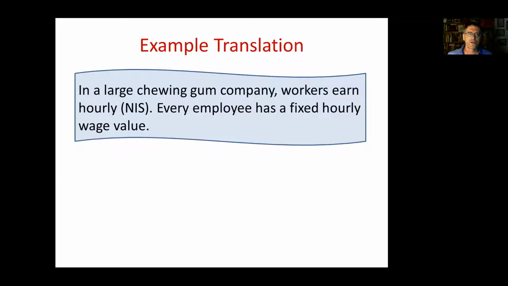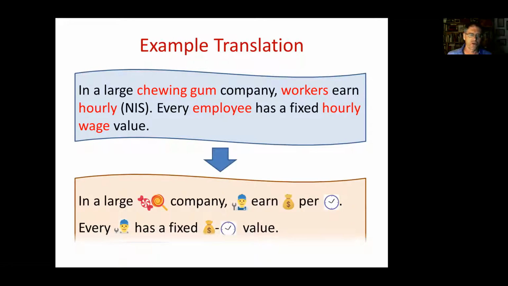So here's an example of how we do the translation. For example, the description could talk about a large chewing gum company where workers have certain wages. And the first thing that we do is we identify keywords that might find their way into named variables, and we change these keywords into emojis. In some cases, this is direct. For example, workers turn into this emoji here, and hourly wages is turned into money and clock. In some other cases, we don't have a good translation. For example, we didn't find a good emoji for chewing gum, so we changed this into a candy company.